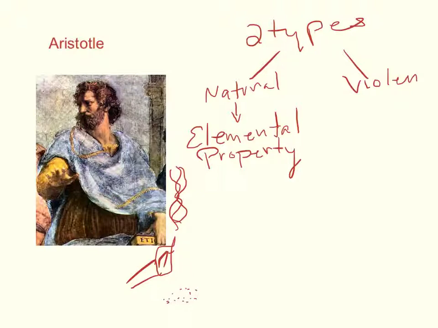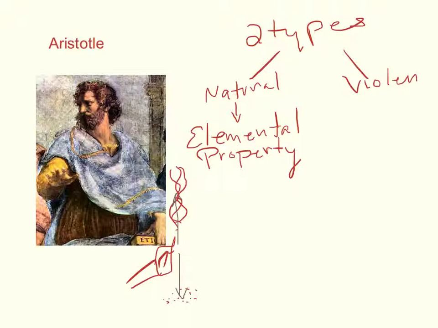Now, these elemental properties go naturally where they need to go. Elemental properties of air naturally go up. Elemental properties of earth naturally go down.